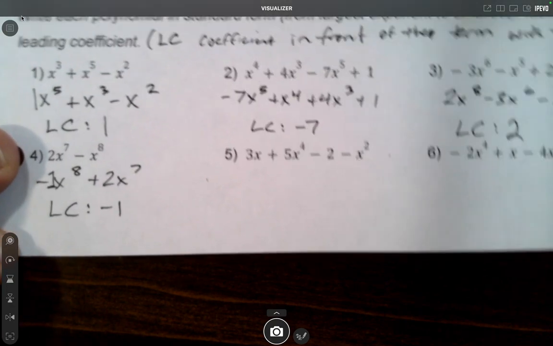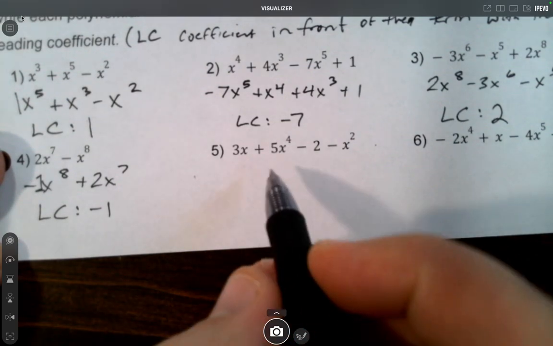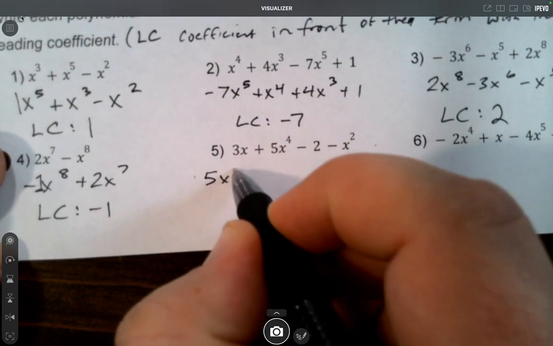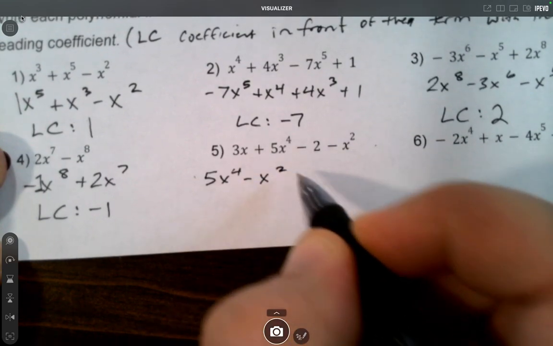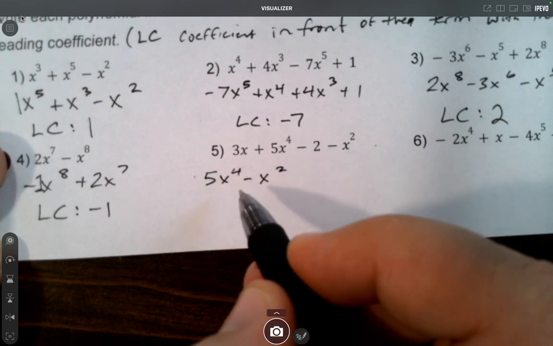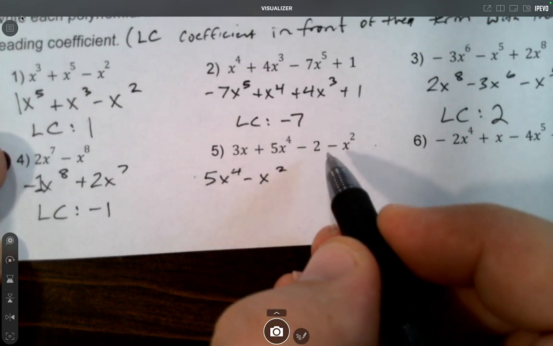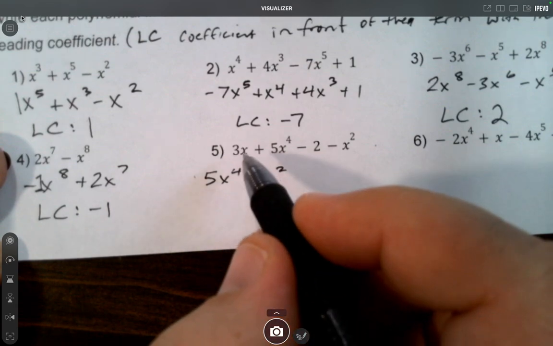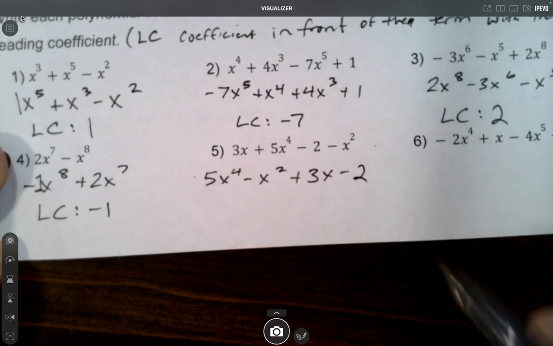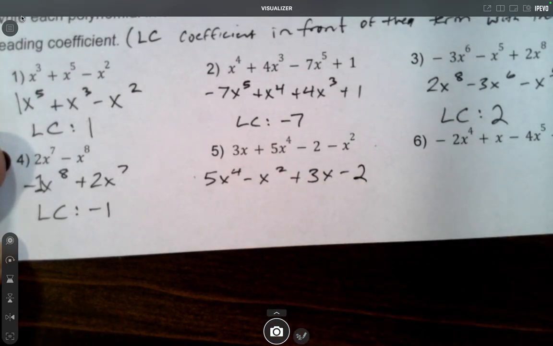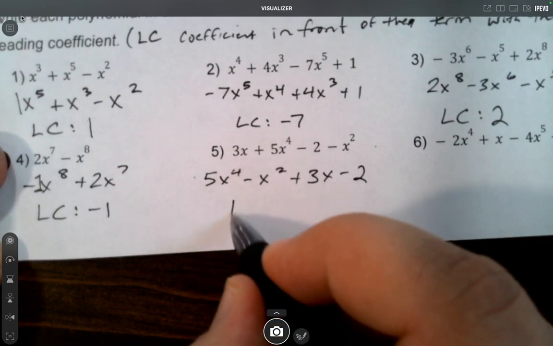Okay, on number 5, we want to do the standard form. So we look for the biggest exponent. That's right here. It's the 5x to the 4th term. That's the biggest exponent. X squared is the next, so minus x squared. So notice how whatever term is right in front of it, I keep it with it. So that was a positive x to the 4th, I kept it positive. A minus x squared, I kept it minus x squared. We have a positive 3x, so I'll say plus 3x. Then a minus 2, so I'll say minus 2. Then the leading coefficient is the 5, because it's the coefficient paired with the biggest exponent.